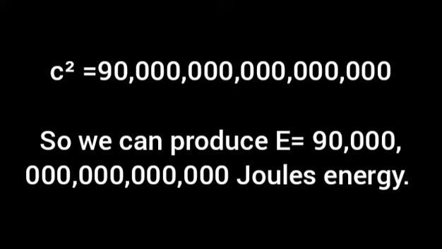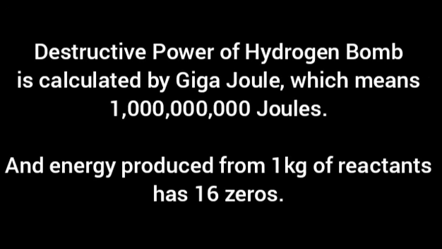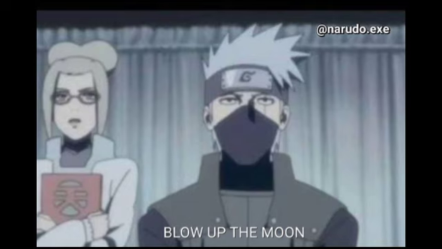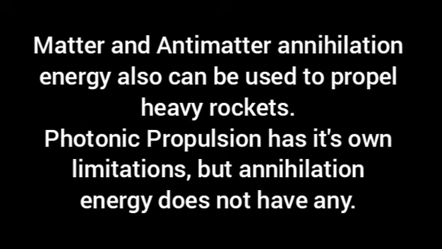To understand this amount, let's take hydrogen bombs as an example. The destructive power of a hydrogen bomb is calculated in gigajoules, and giga means 10 to the power 9. But the energy released after the collision of 500 grams each of matter and antimatter is 9 times 10 to the power 16 joules. This energy is enough to blow up the moon. But if we can control that energy, and if we can reserve it, then we don't have to worry about a future energy crisis or fuel crisis. Also, we can use that energy as rocket fuel.